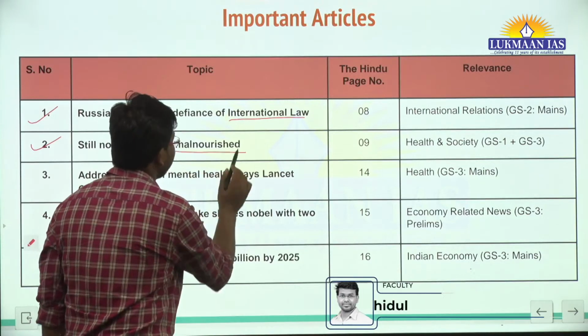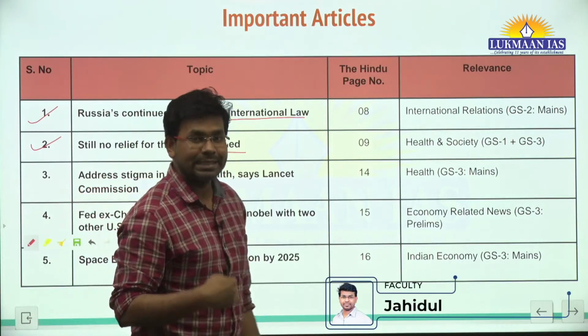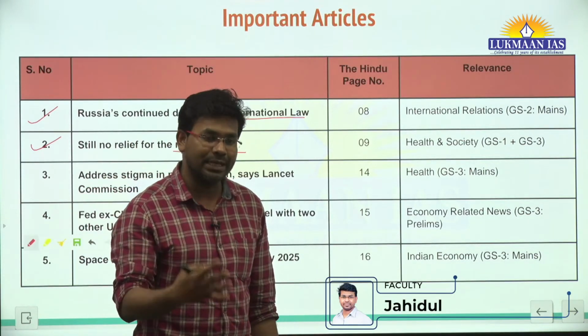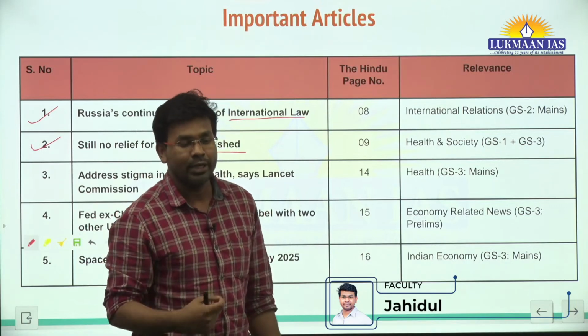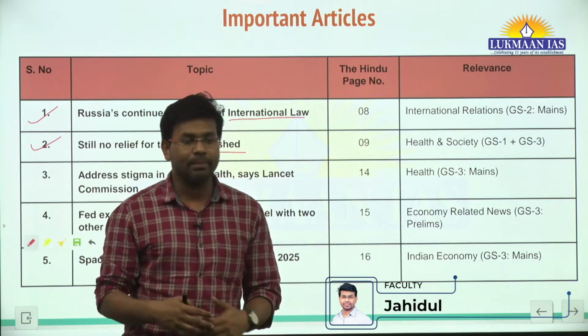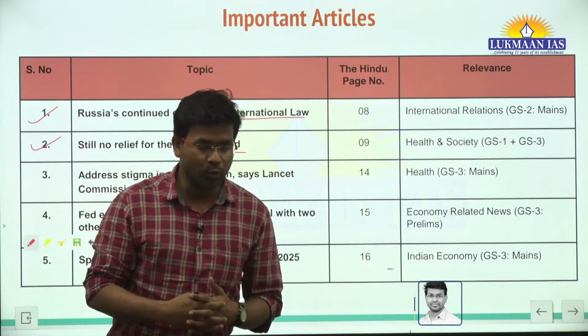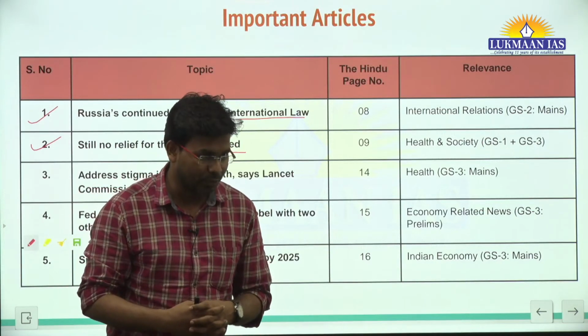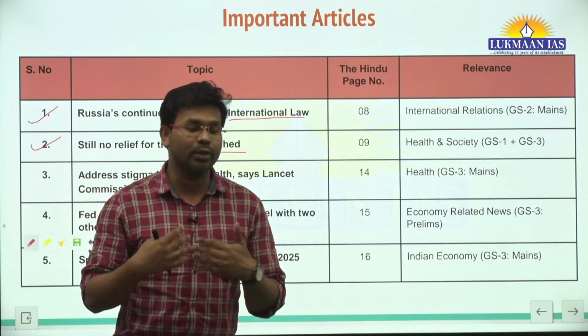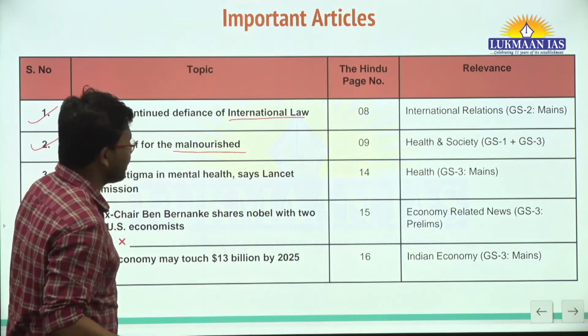Malnourishment is a state of health where children are not getting adequate nutrition. When children or school-going students do not get adequate nutrition, it hampers their proper growth. So we are going to understand this.